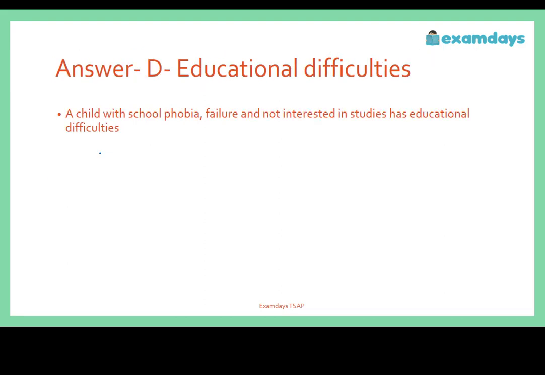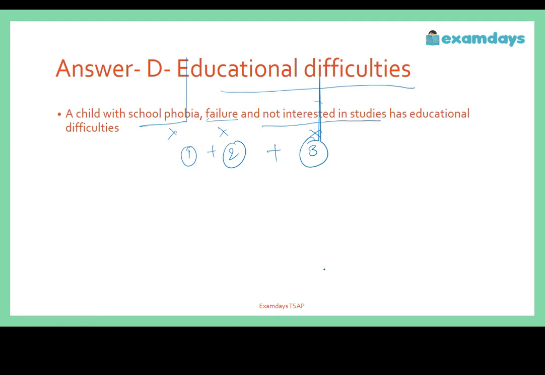So if the child has any phobia, like school phobia, is not interested, and is failing in studies, these scenarios come under educational difficulties. You have to identify the children: if he is facing these three issues, then you have to identify what kind of educational difficulties the child is facing.